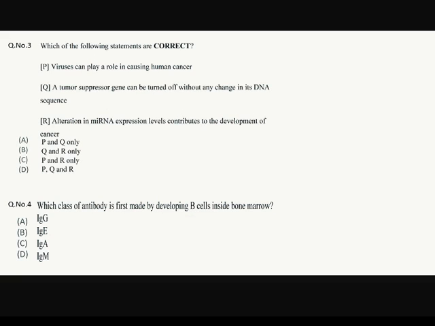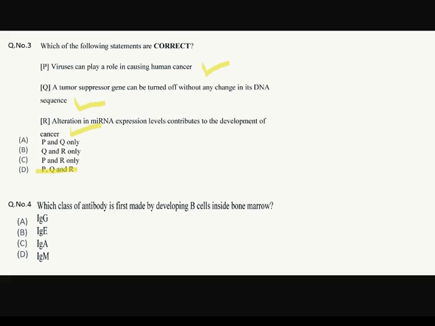Which of the following statements are correct? Viruses can play a role in causing human cancer, which is true. A tumor suppressor gene can be turned off without any change in its DNA sequence. It's also true. Alteration in miRNA expression level contributes to the development of cancer. This is also true. Then the answer should be PQR. Option number D.